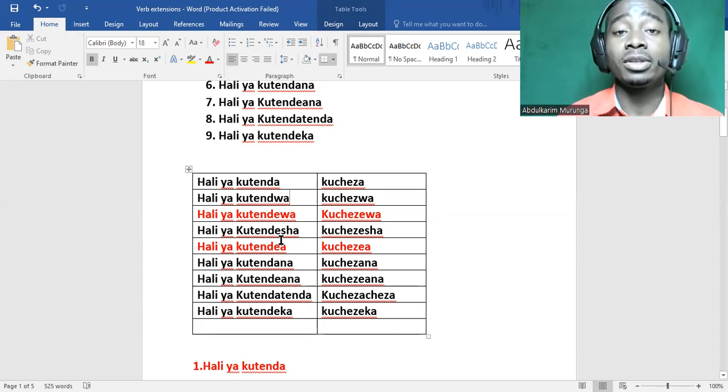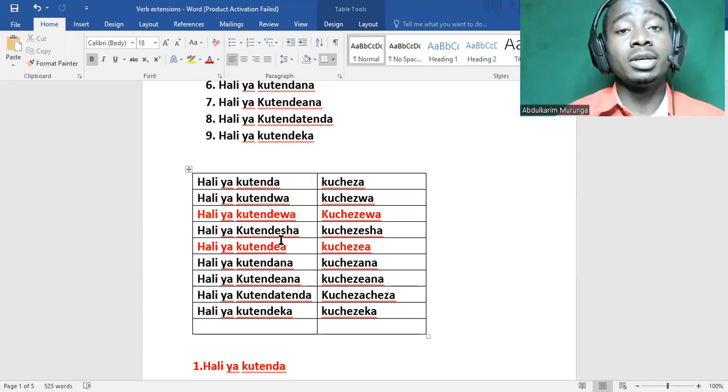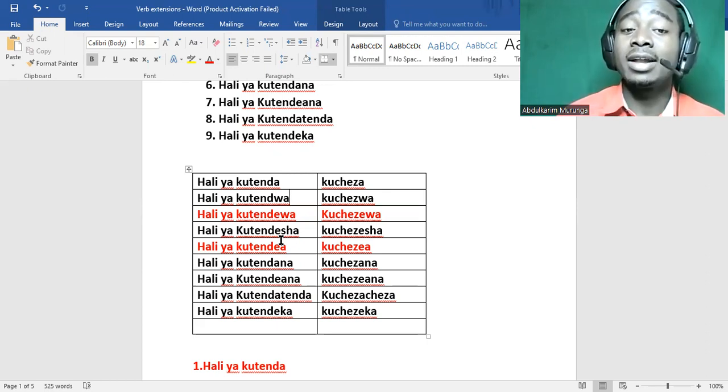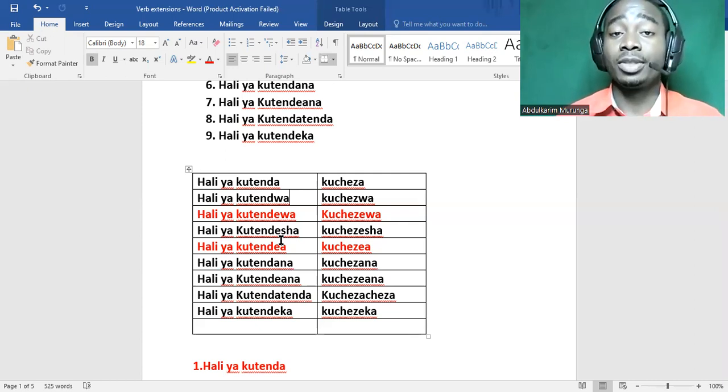The next one here is hali ya kutendea. This is also the prepositional form of the Swahili verb in some cases. This is whereby you do something for another person. So you are wondering what's the difference between kutendea and kutendewa. Let's have an example. Kuchezea is to play for someone.